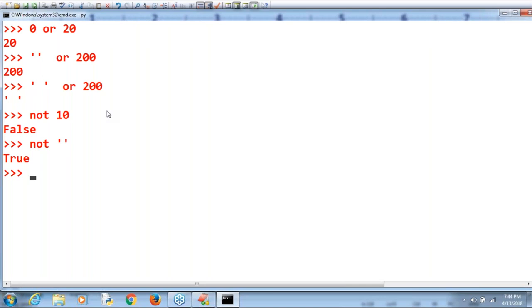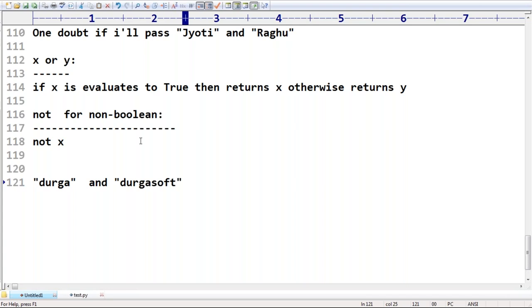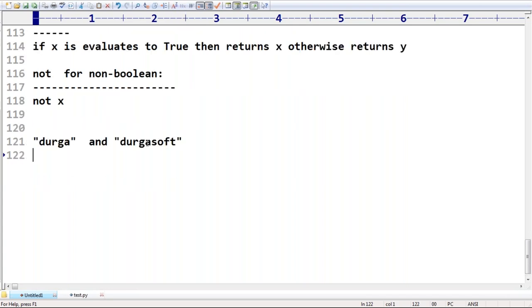Now you can ask anything. Now we should be in a position to answer, sir. Can you please have a look once, sir? Multiple cases I want to discuss for you. At least check these things. Sir, I'm taking Durga and Durga soft. Don't get confused. Very simple: and operator. If the first one is false, then the result is false.